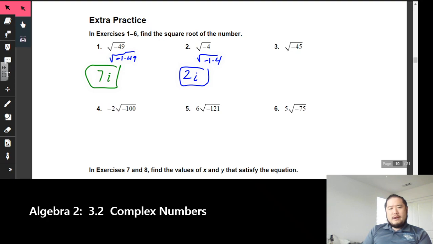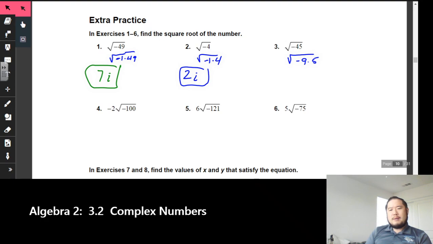We get down to number 3. Now we have the square root of -45, which is not a perfect square. So you have to think, what are some perfect square factors of 45? I like how about -9 and 5?